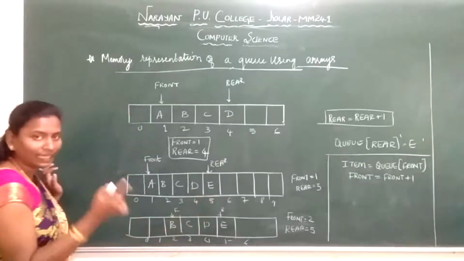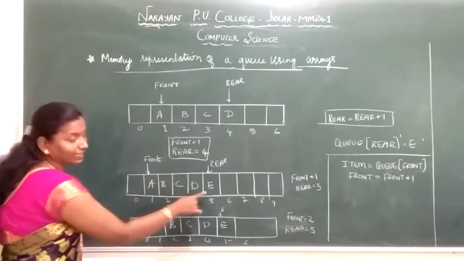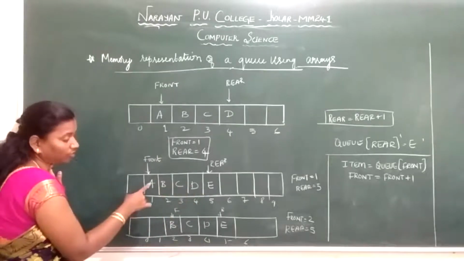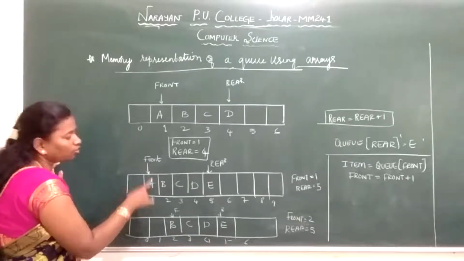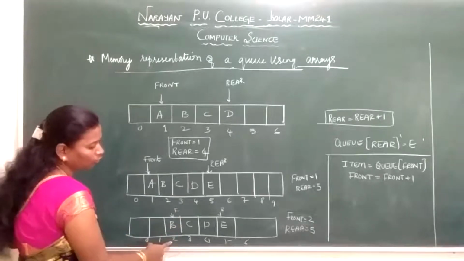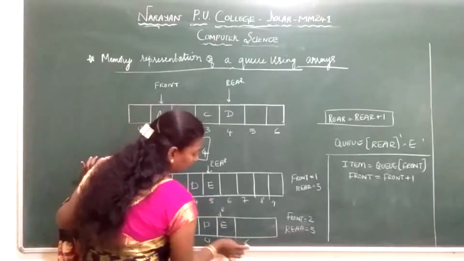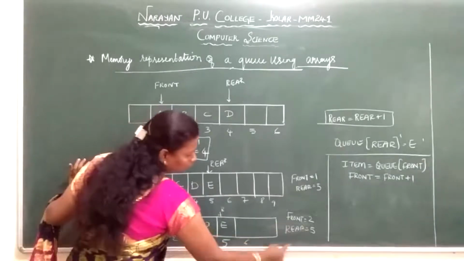Next, if I want to delete, deletion takes place at the front end. So I can't delete E. First I have to go from this side. Why? Because it is having both the ends, so what comes first will be deleted first. So here I want to delete A. So my front will be pointing to 2. My rear will be pointing to 5. Here I have written, my front is pointing to 2, my rear is pointing to 5.